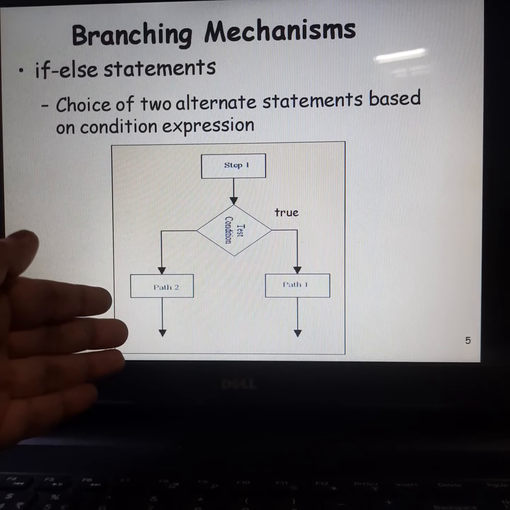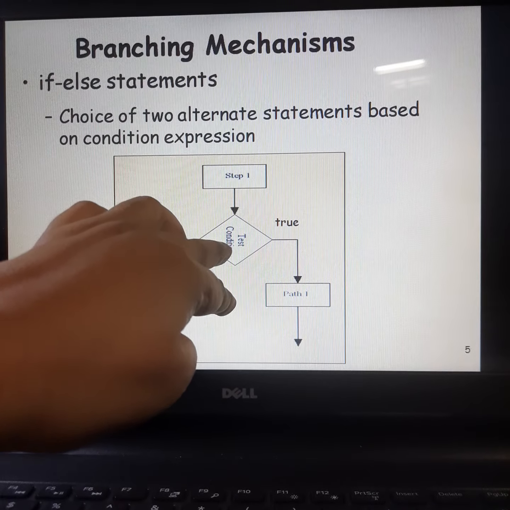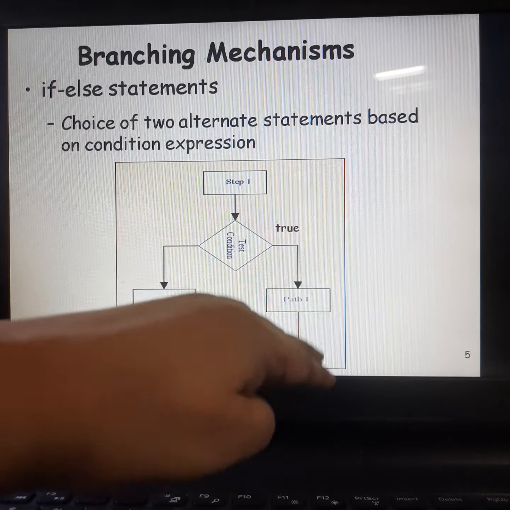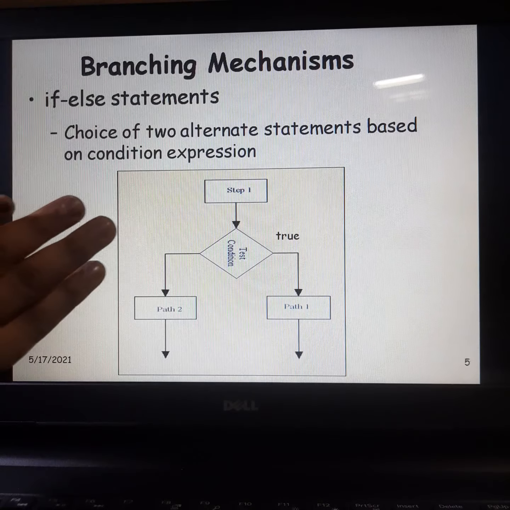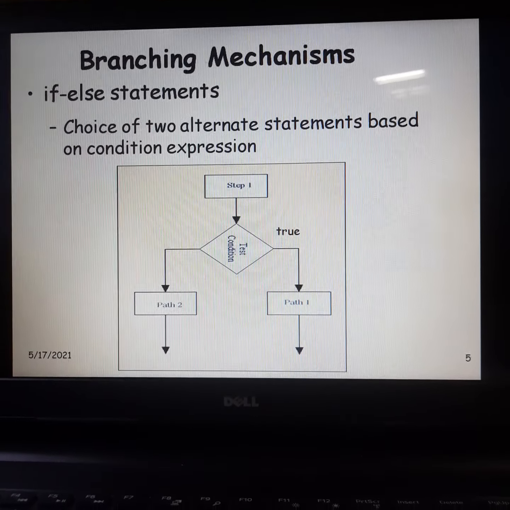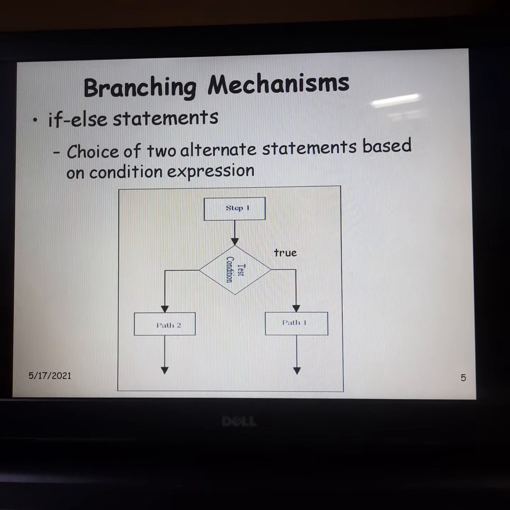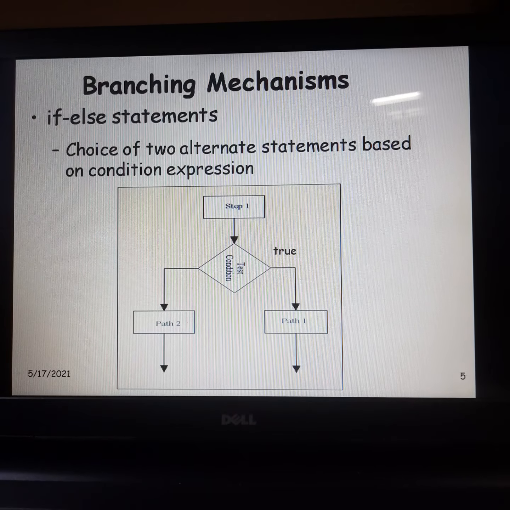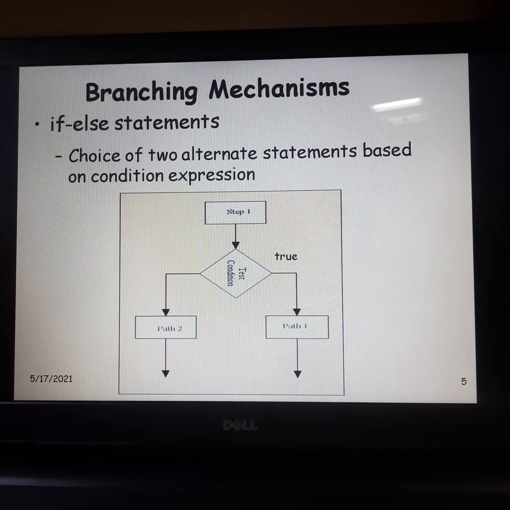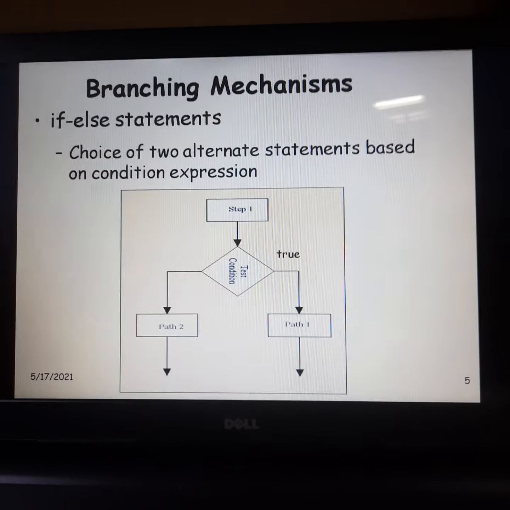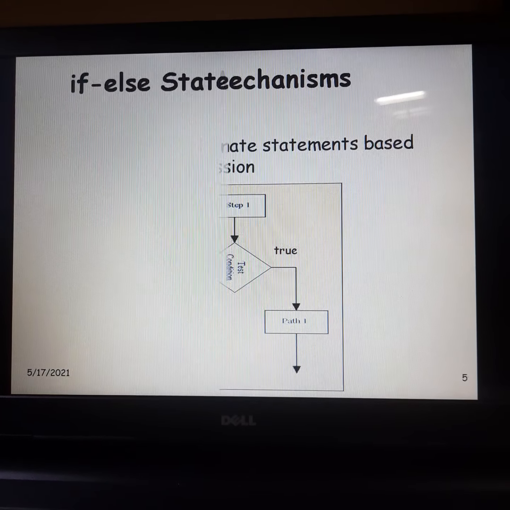From this step, we will check some condition and follow the instructions written under the chosen path. The other part of the program is not executed at all. So the programmer has that choice depending on the given input or the condition to be tested, right? I will take some examples so you will understand it in a better way.